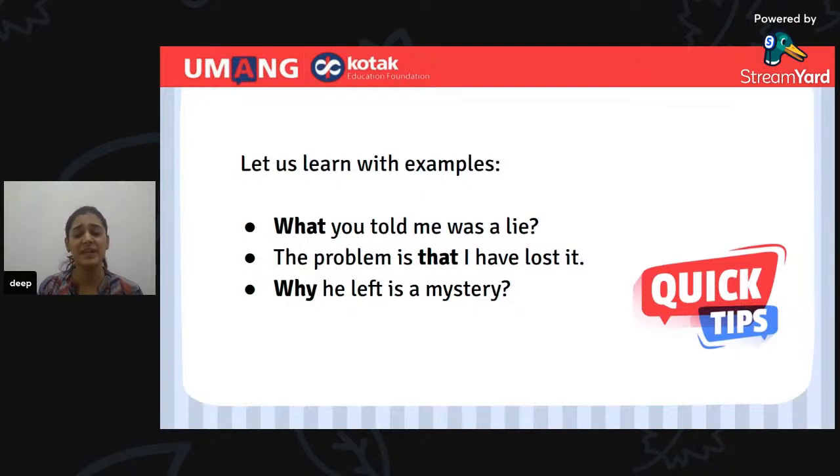What you told me was a lie. The problem is that I have lost it. The next example, why he left is a mystery. So here you can see that these sentences are starting with a noun clause or even it is in the middle of the sentence. Okay.